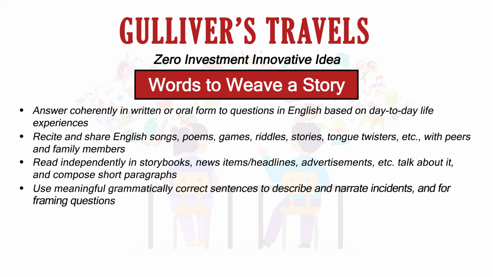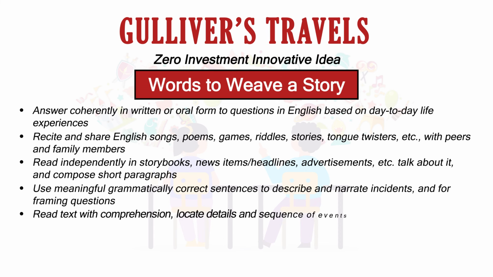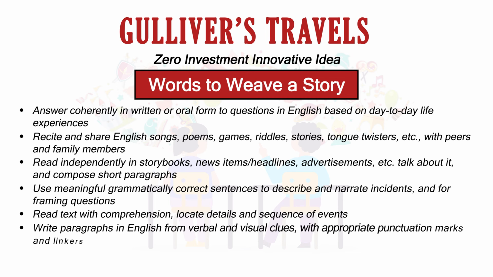Use meaningful, grammatically correct sentences to describe and narrate incidents and for framing questions. Read text with comprehension, locate details and sequence of events. Write paragraphs in English from verbal, visual clues with appropriate punctuation marks and linkers. Attempt to write creatively. This brings us to the end of this chapter.